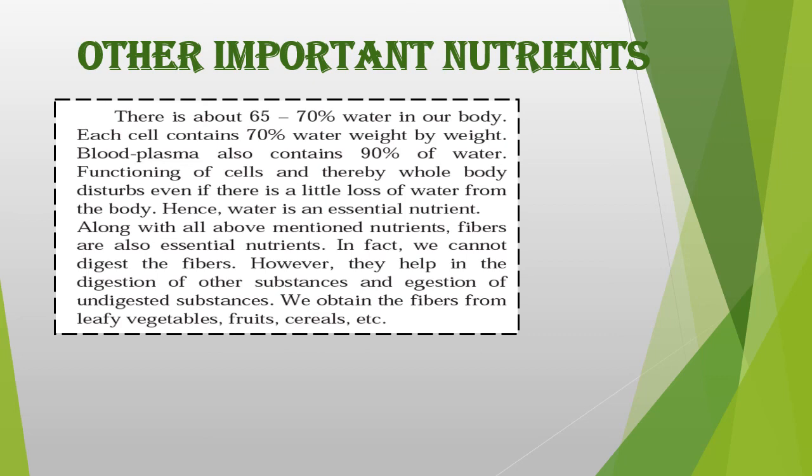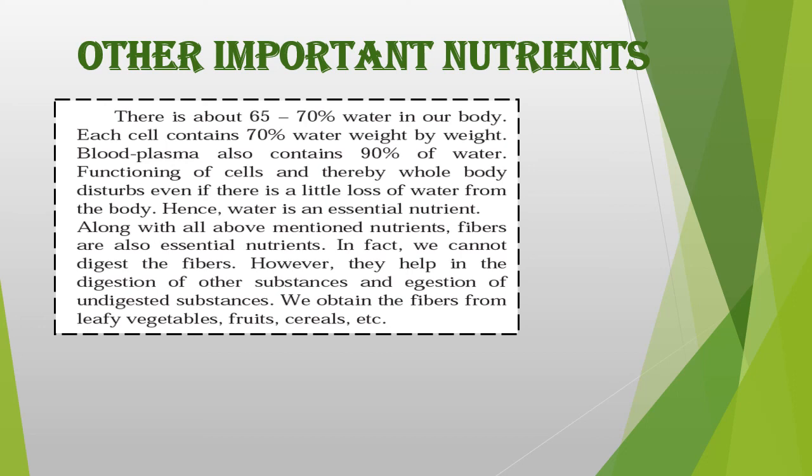Along with all these other nutrients we have mentioned, vitamins and fats and proteins, now water, we have another nutrient which is fiber. We cannot digest these fibers. However, they help in the digestion of other food substances, and they also help in the throwing out or egestion of undigested substances.